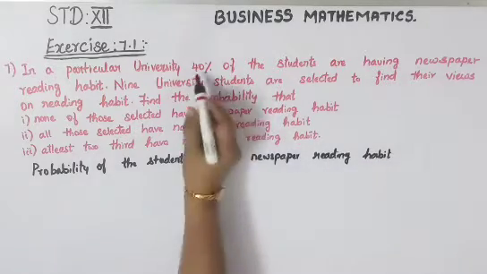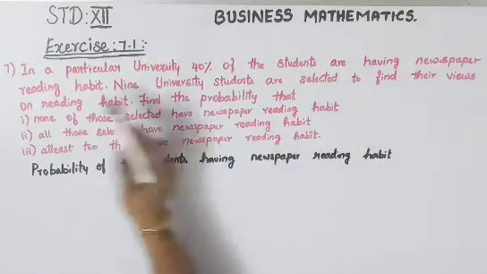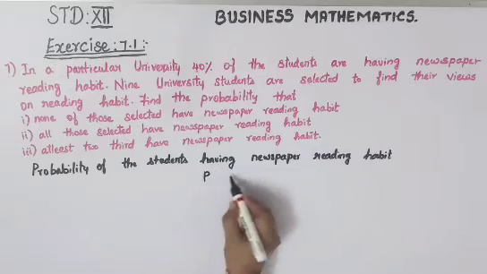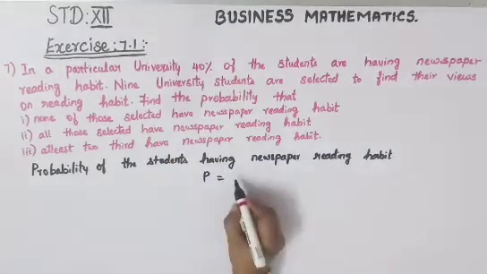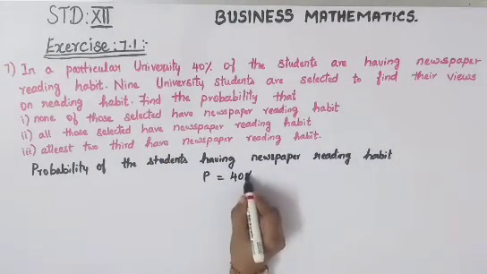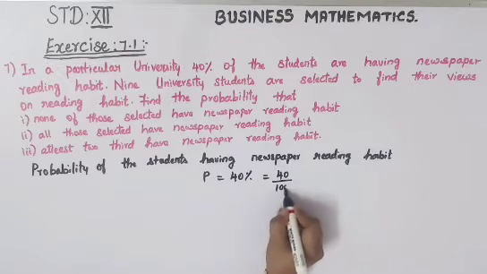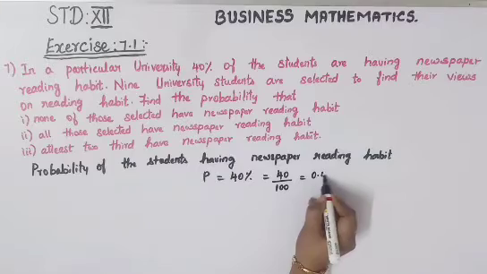They have given you 40% of the students have newspaper reading habit. So we'll declare this as P, that is your success, which is equal to 40%, that is 40 by 100. So I'll get it as 0.40.